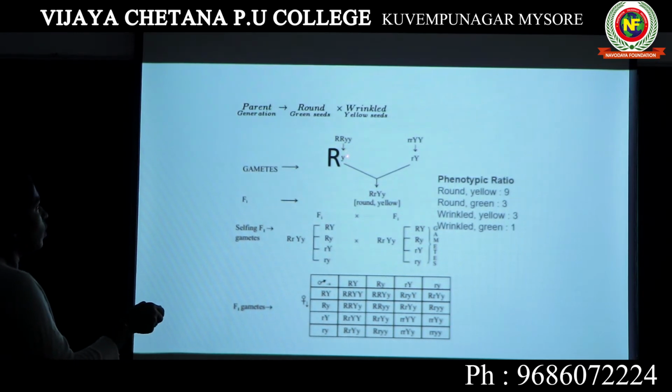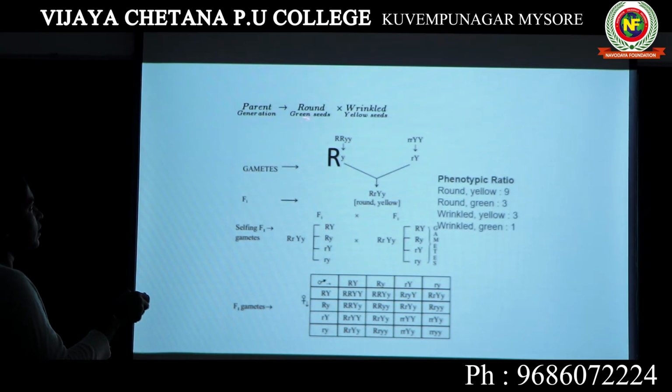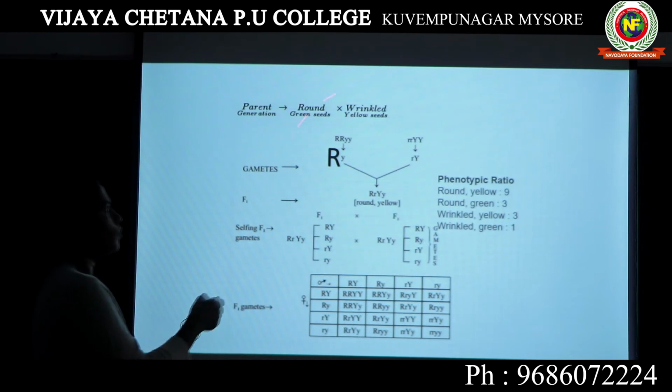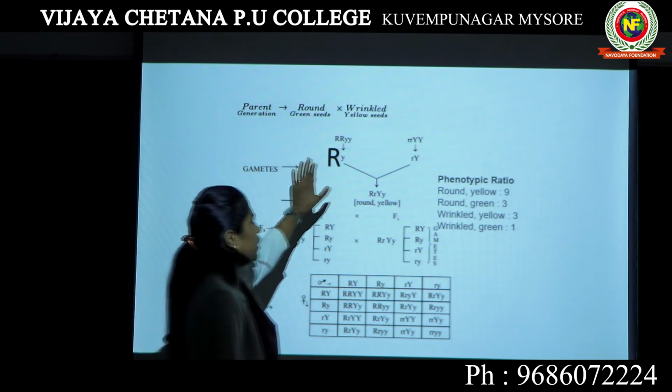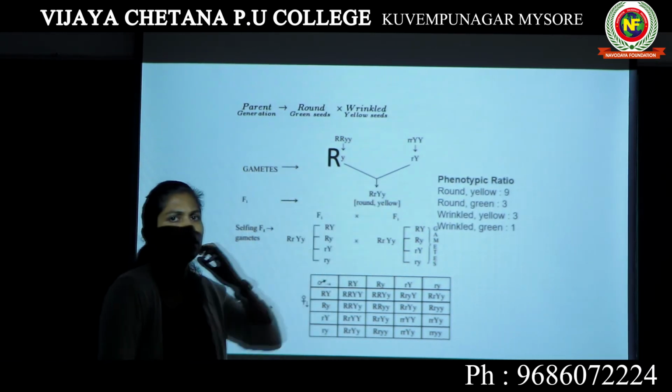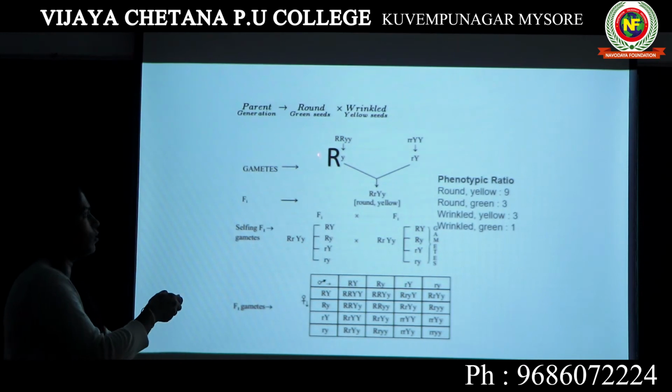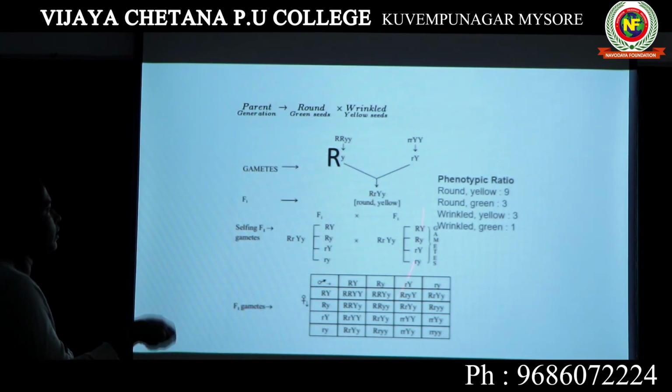You can study according to what is given in your textbook, but you have to be clear with your chart. Wrinkled is denoted with small r. Yellow seeds are denoted with capital Y. So these two are the allelic combinations of these particular plants.